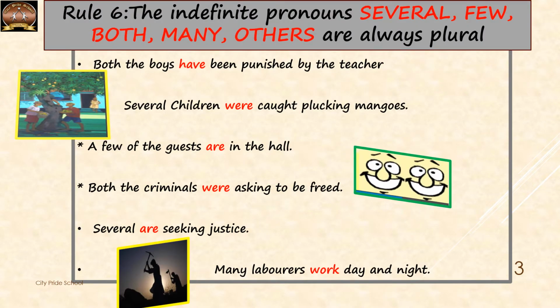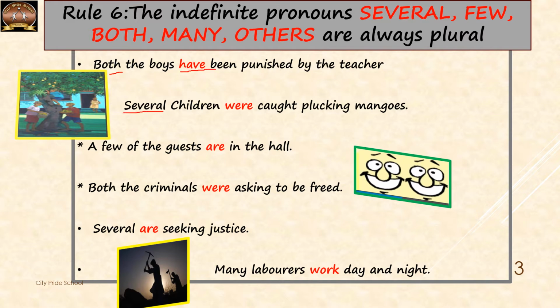Now there are indefinite pronouns which stand for more than one. So they are considered as plural, like several, few, both, many, others. Hence they will always take a plural verb. The examples for the correct usage of several, few, both, many, others with a plural verb are here. Both the boys, both, right? So it stands for more than one, hence plural. Therefore, it's going to take a plural verb have.